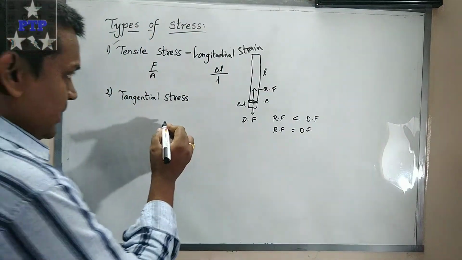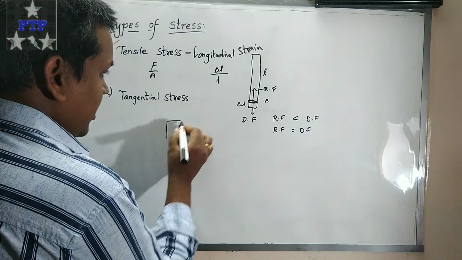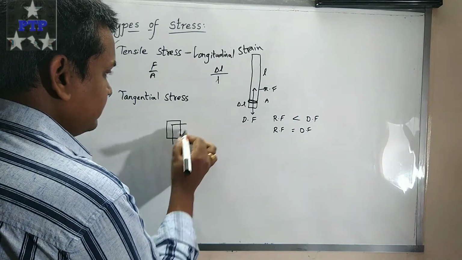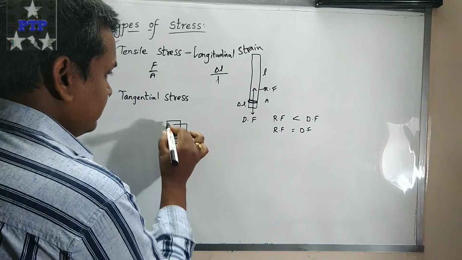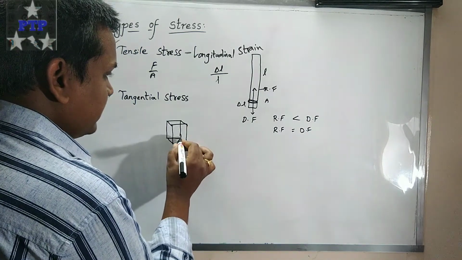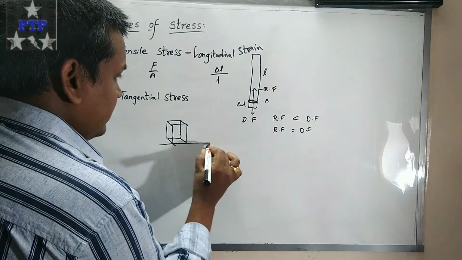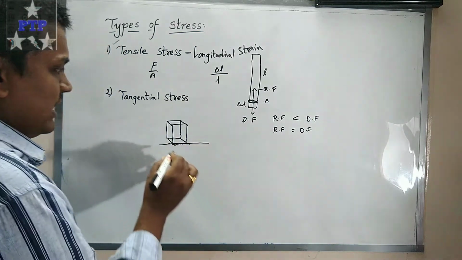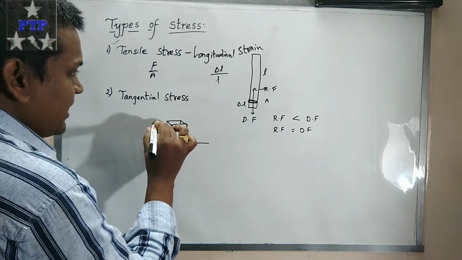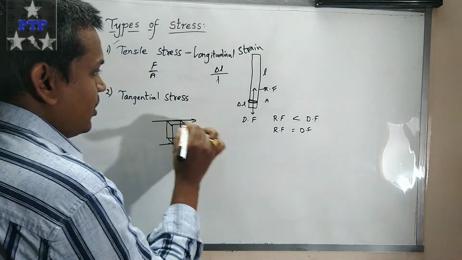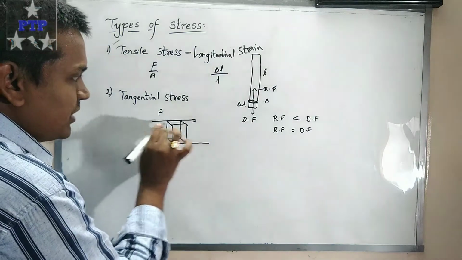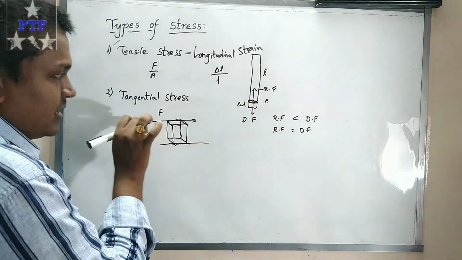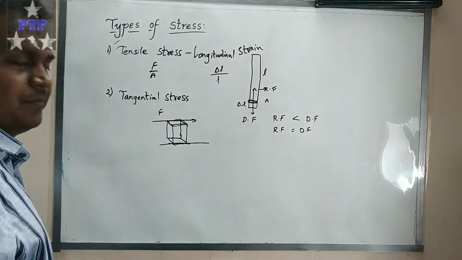Consider a block here, and this block is fixed to this surface, and a force is acting tangent to the surface. This is the surface area, and on this area a force is acting.